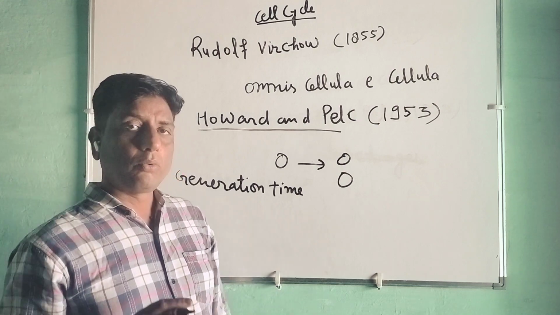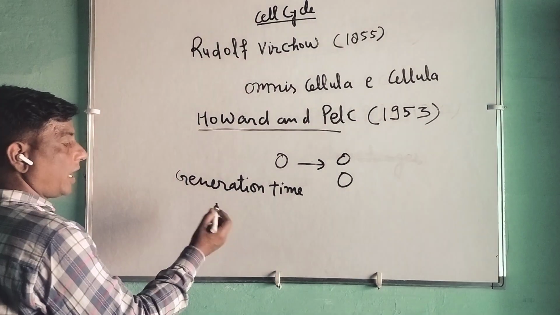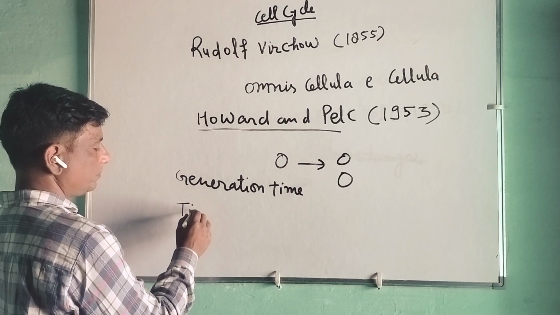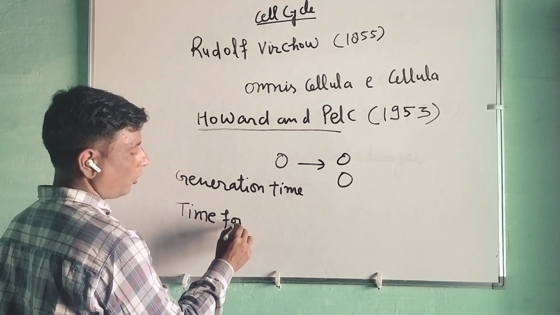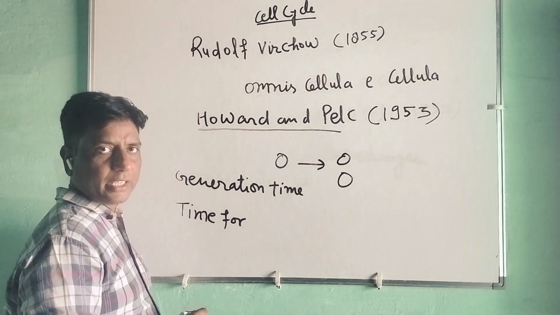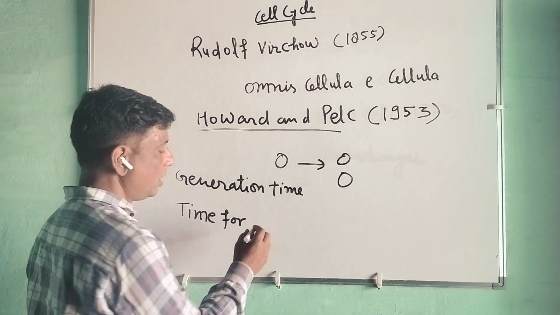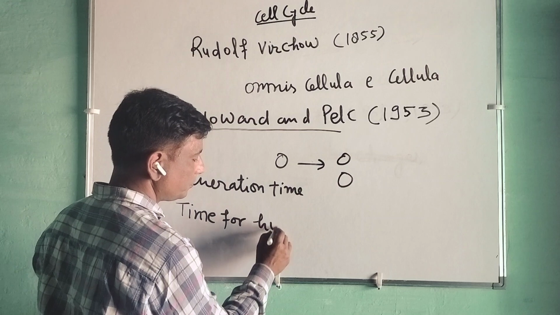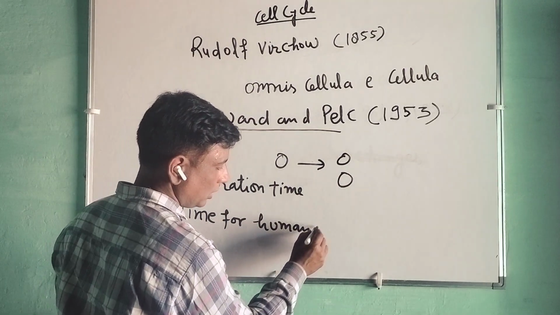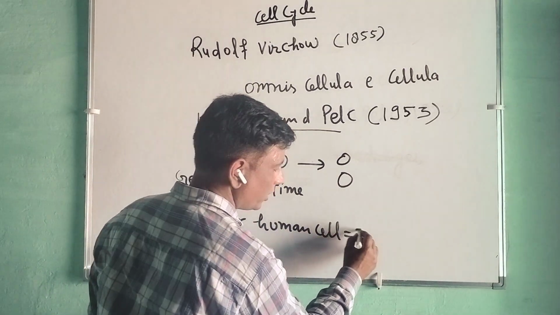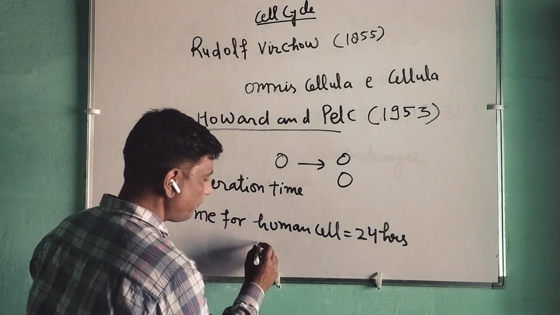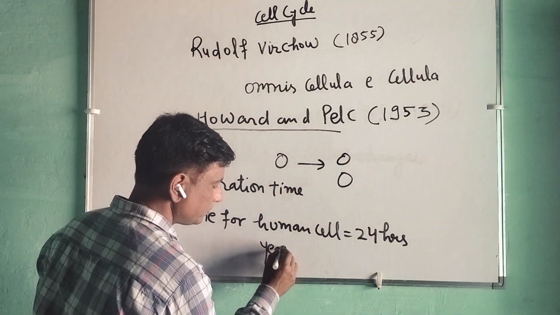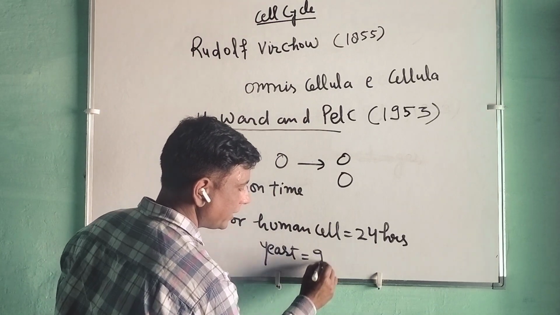The generation time for a human cell in culture is 24 hours. In the case of yeast, it is 90 minutes.